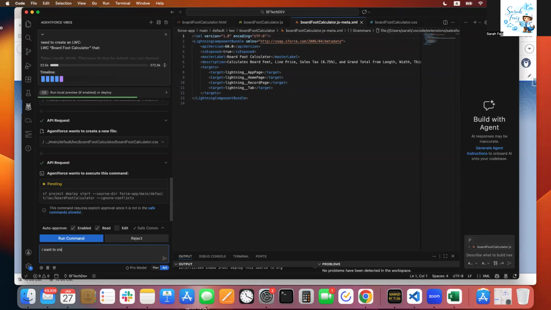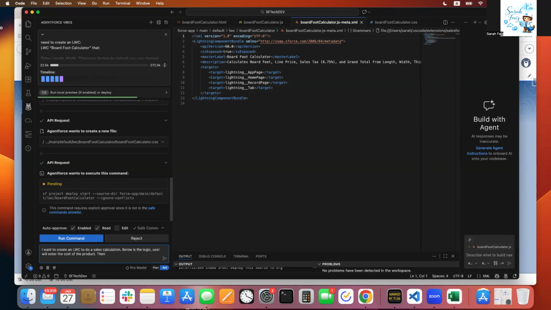I want to create an LWC to do a sales calculation. Below is the logic. User will enter the cost of the product.